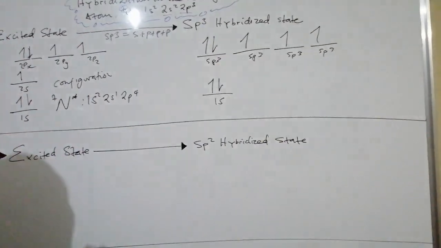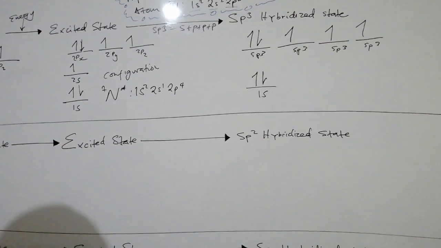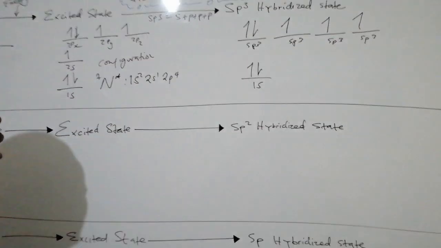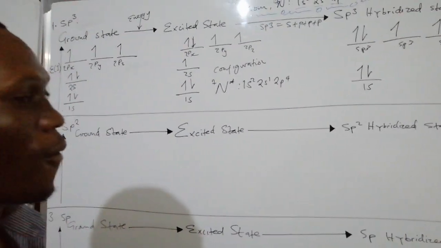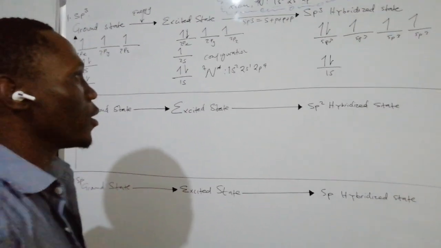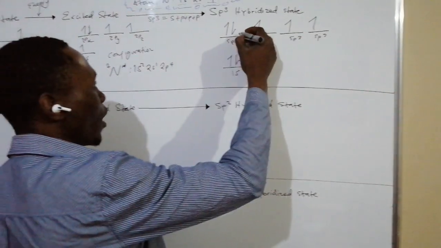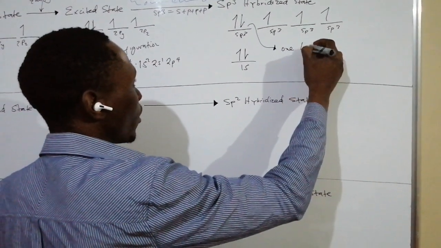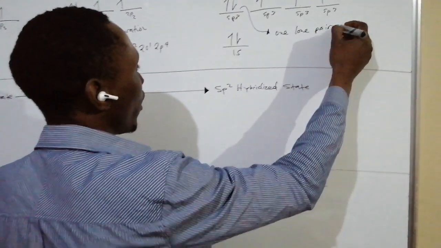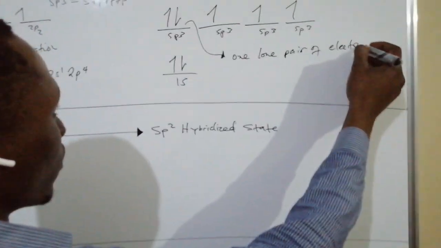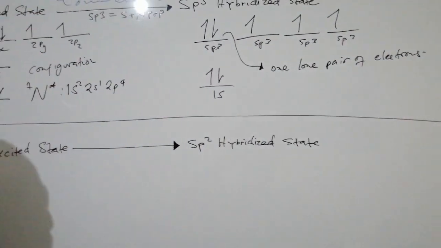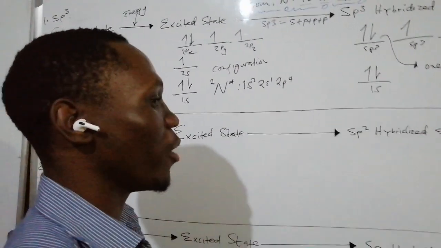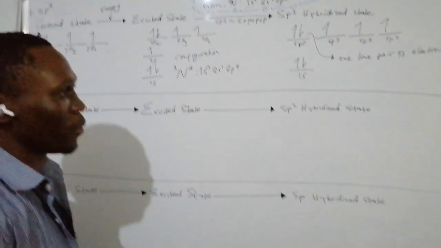Then the 5th electron occupies the first sp3 subshell, and this is the sp3 hybridized state of a nitrogen atom. So we'll find that in an sp3 hybridized nitrogen atom, there is one lone pair of electrons. And this is how we illustrate sp3 hybridization in a nitrogen atom.